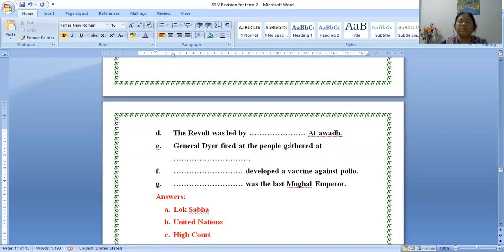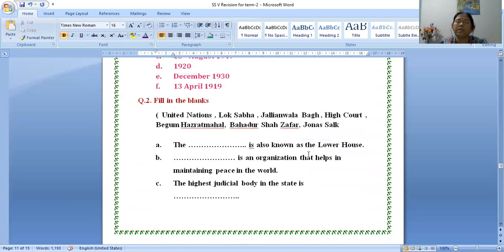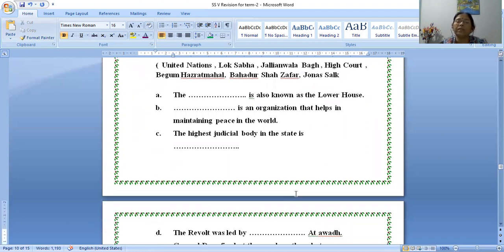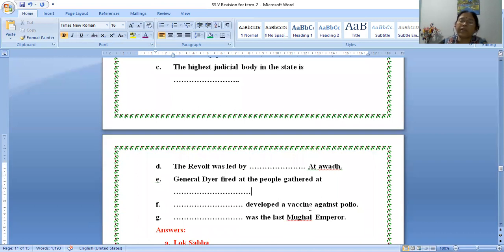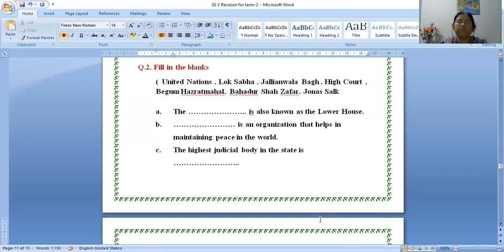Now next one is: dash developed a vaccine against polio. You have to write the name of the person who developed a vaccine against polio. The answer is Jonas Salk. Jonas Salk developed a vaccine against polio. Then dash was the last Mughal emperor. It is easy for you to say which remains.